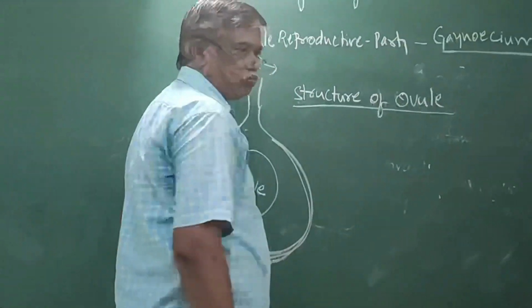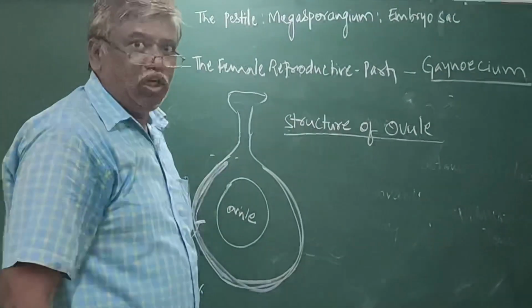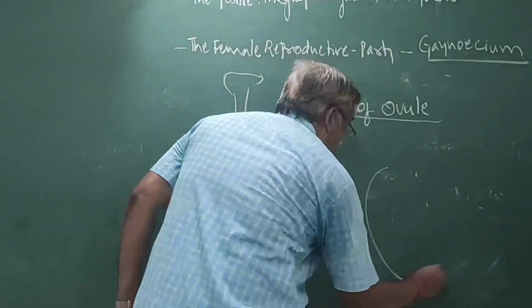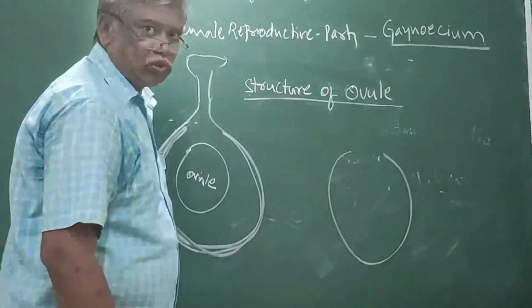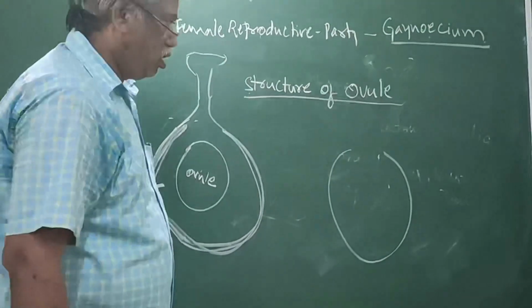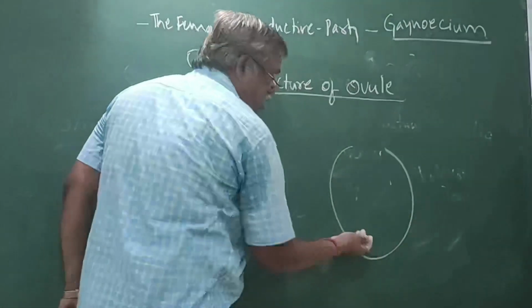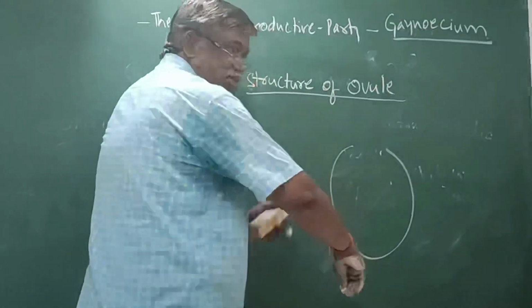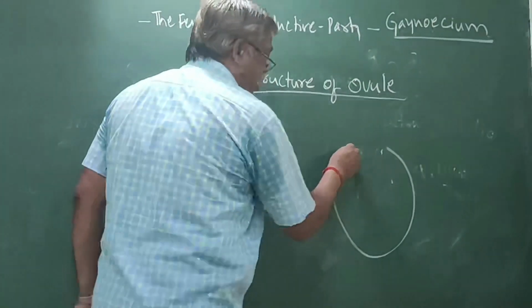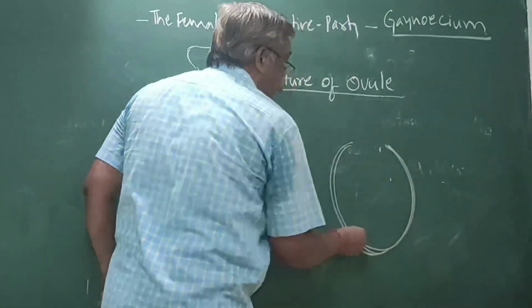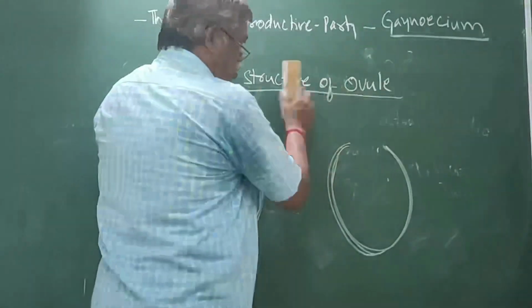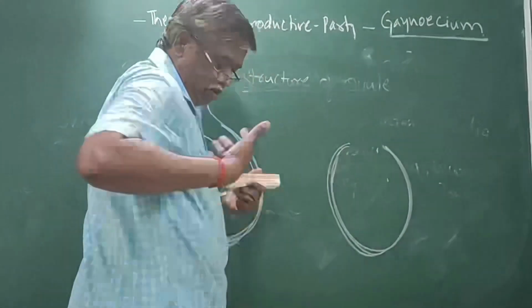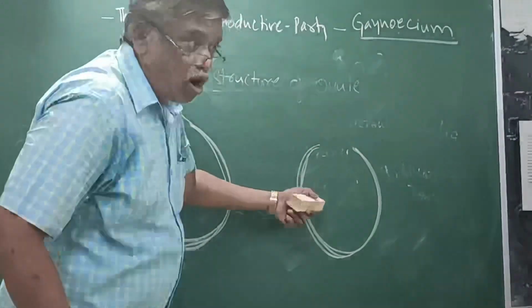Structure of ovary. The ovary is a small oval, egg shape. This is the total body of the ovary.